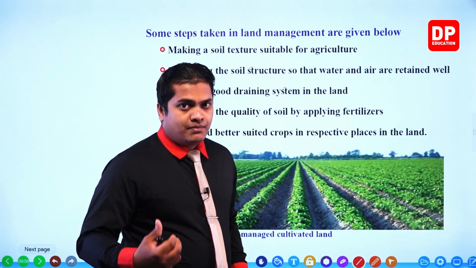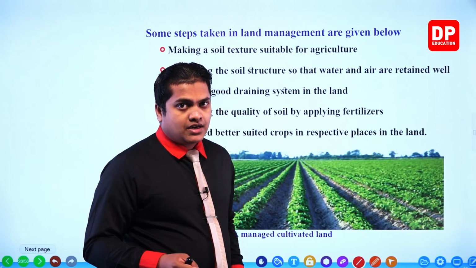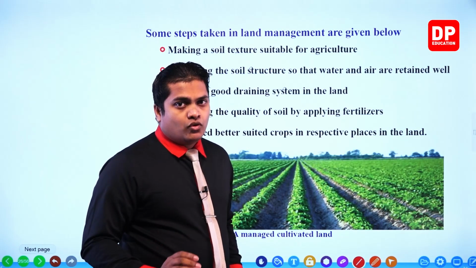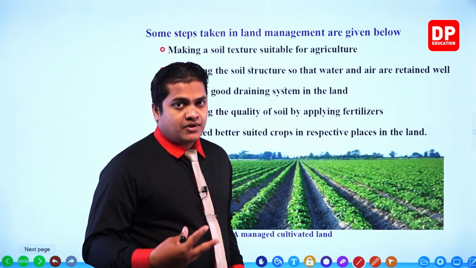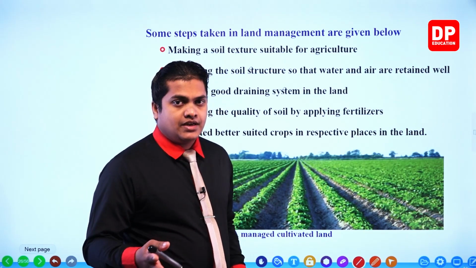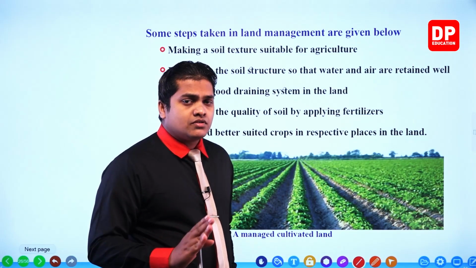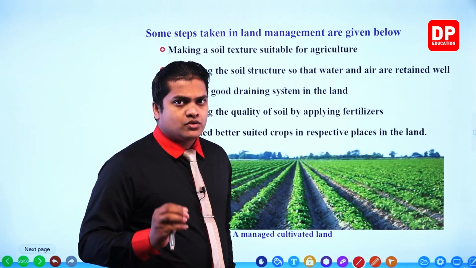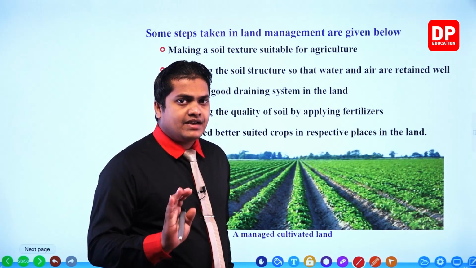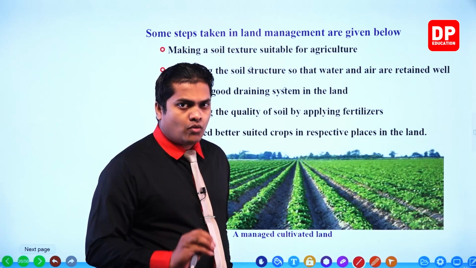Paddy should be planted in a muddy kind of place, a wetland. So we won't be able to grow paddy in such a place. In a dry area, like in a land, we can grow other fruits and vegetables. So according to the land area, we have to choose the correct crop that should be grown.